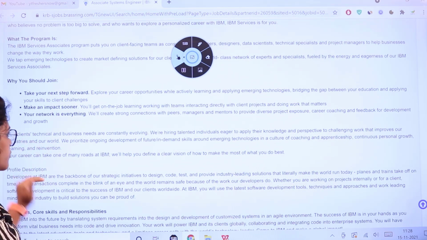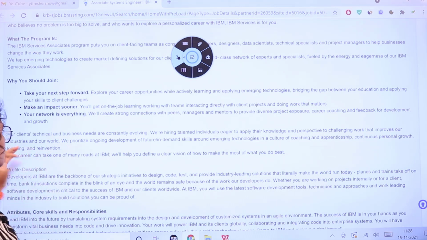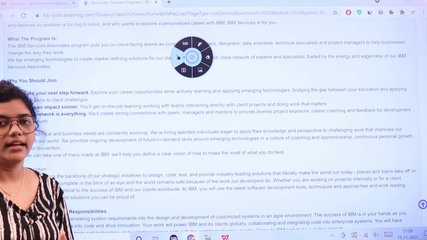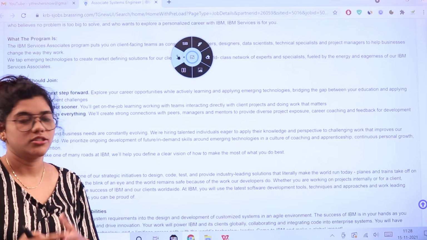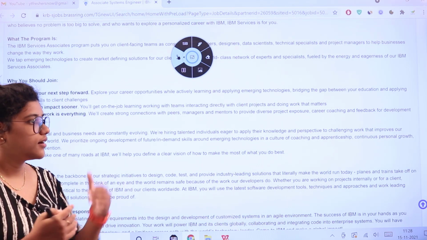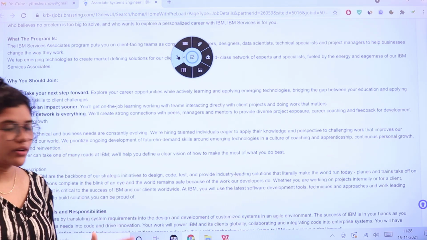And here is the profile description. Before you head over to this, there is a little brief about the technical and business needs, which will be constantly evolving. The basic credential is that you should have technical expertise and knowledge, providing challenging work to improve your industries and also the world around you.